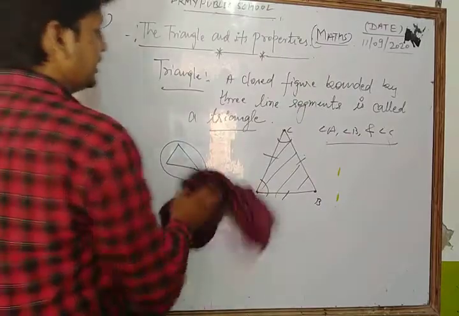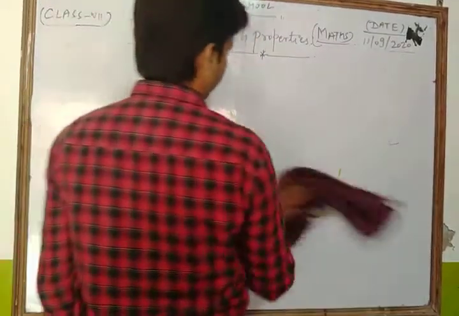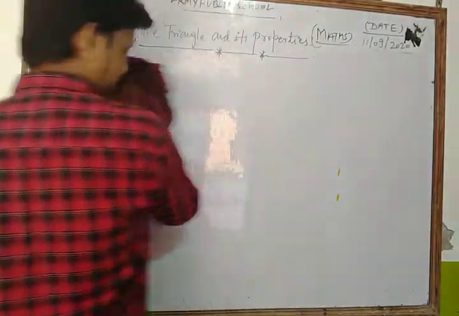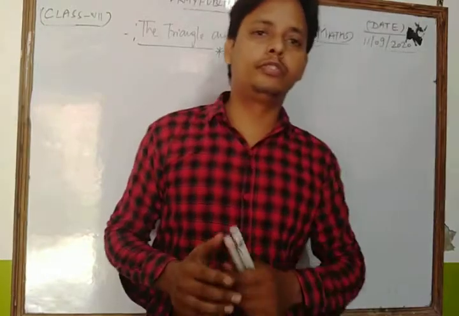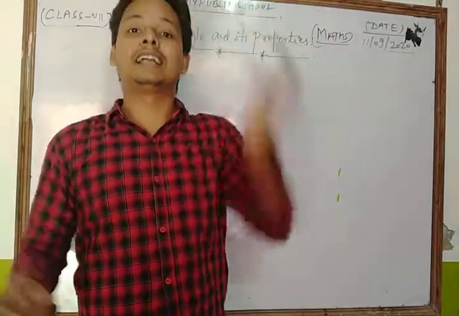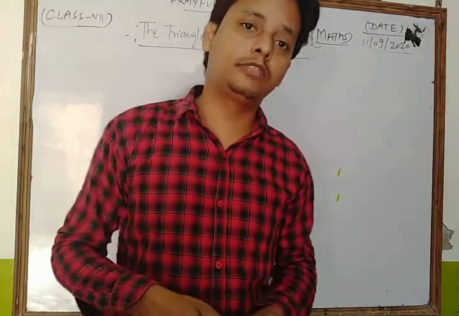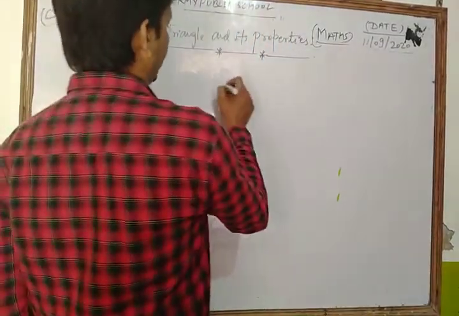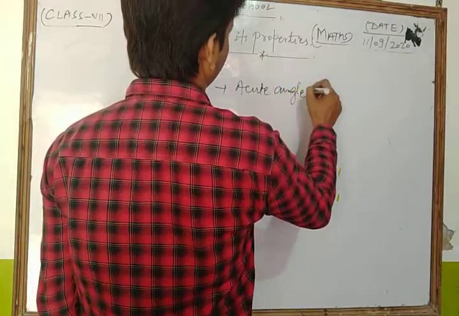Let's see, dear students. On the basis of angles, there are three types of triangle. First one is the acute angle triangle.